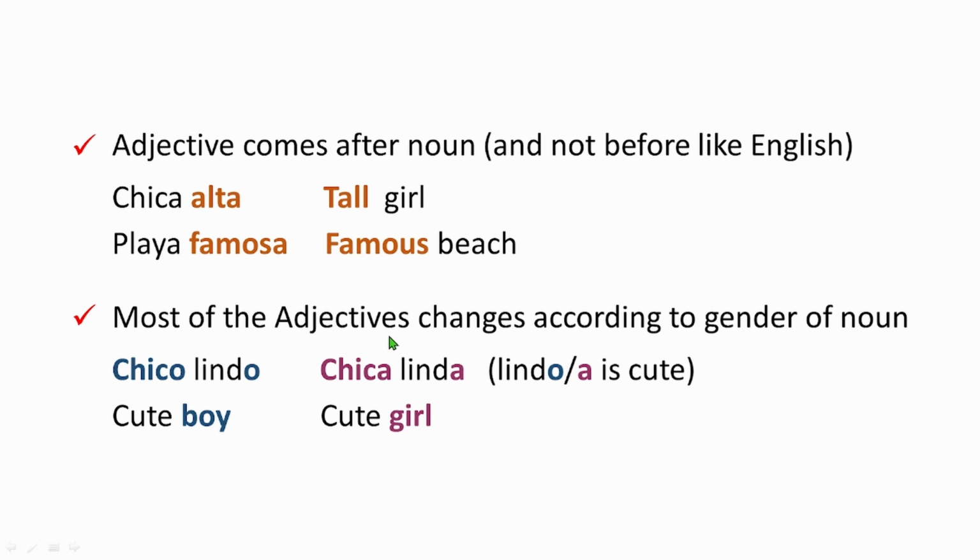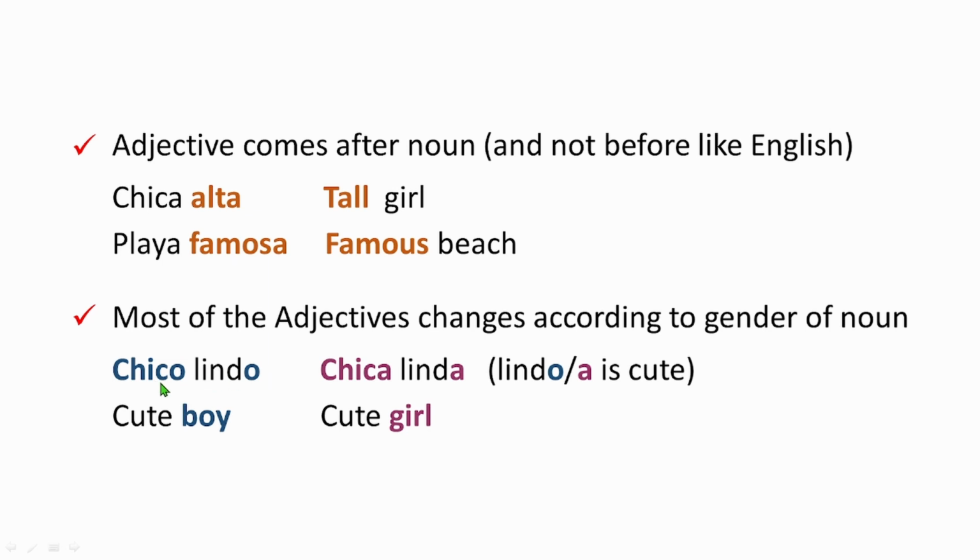Now most adjectives change according to the gender of the noun. Adjectives even change according to the gender of what they're describing. For example, when you say chico lindo, it means cute boy. Now when you say chica linda, it means cute girl. You see there is one word that's common, lindo and linda, which seem pretty much the same, right? Lindo and linda both mean cute, right?